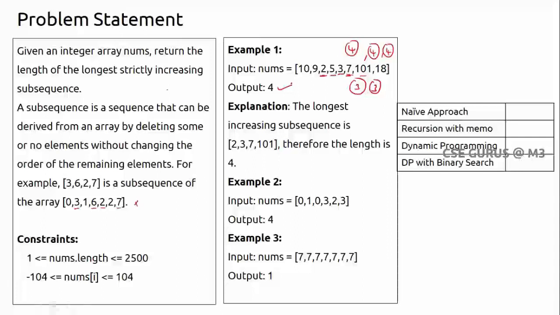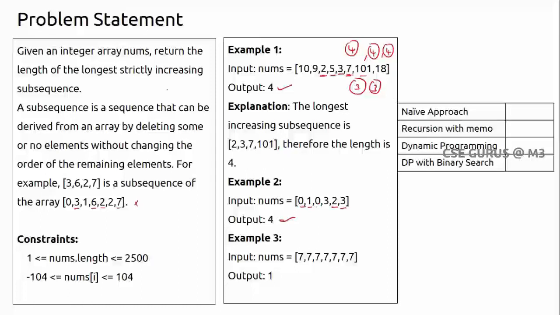4, not more than that. So that's why the answer is 4. So 2, 3, 7, 101 is one subsequence. Here you can see what the subsequence is. I can say length 4 is there. Length 4 means I can say 0 1 2 3. Yeah, this is the longest one.